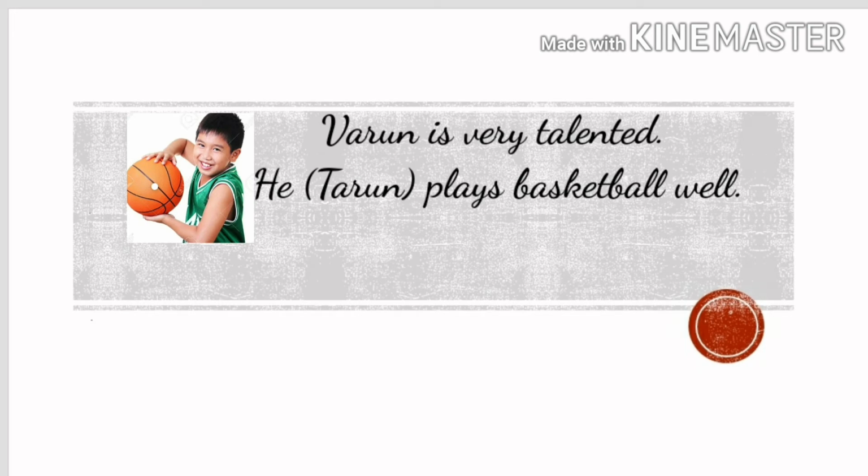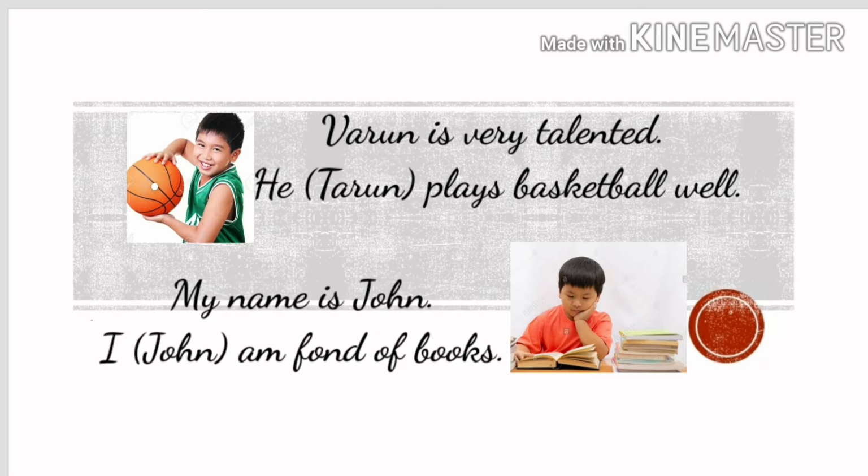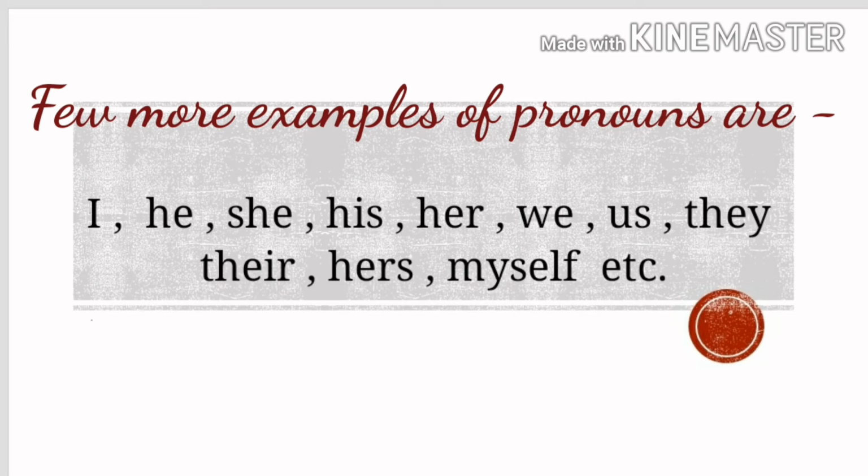Varun is very talented. He plays basketball well. And my name is John. I am fond of books. He and I are used instead of nouns. Few more examples of pronouns are I, he, she, his, her, we, us, they, their, hers, myself, etc.